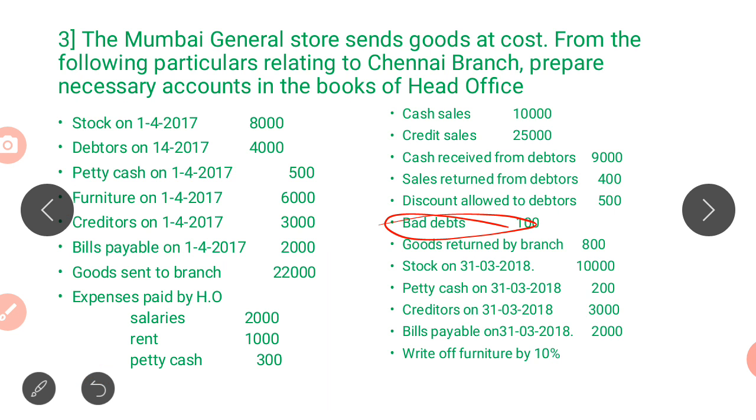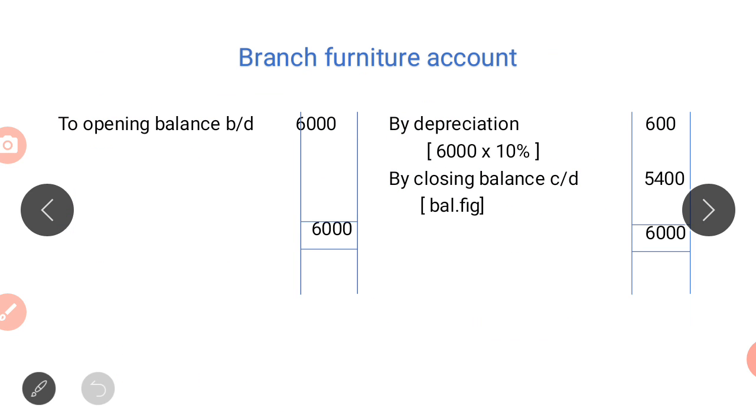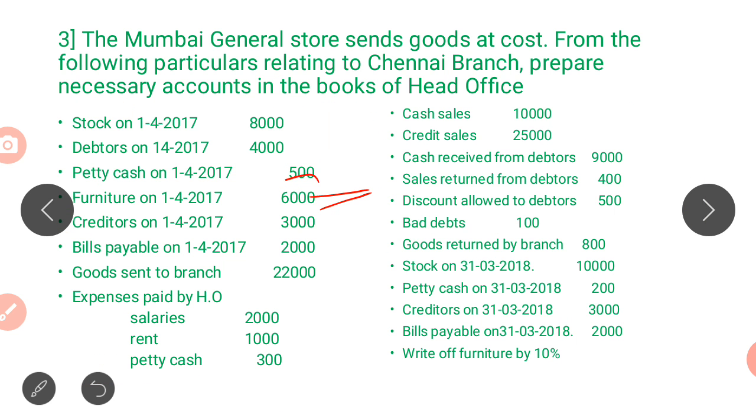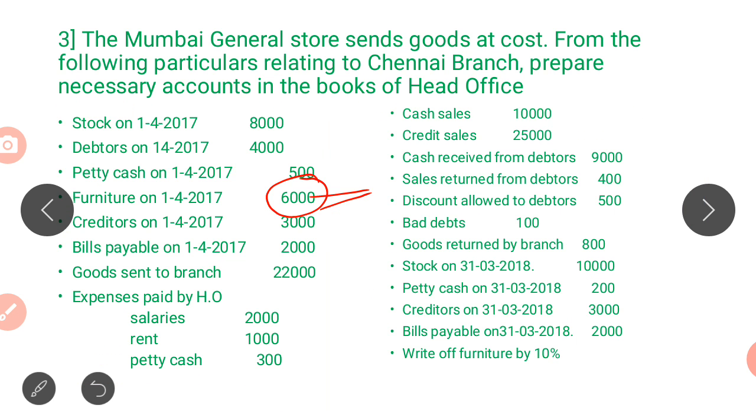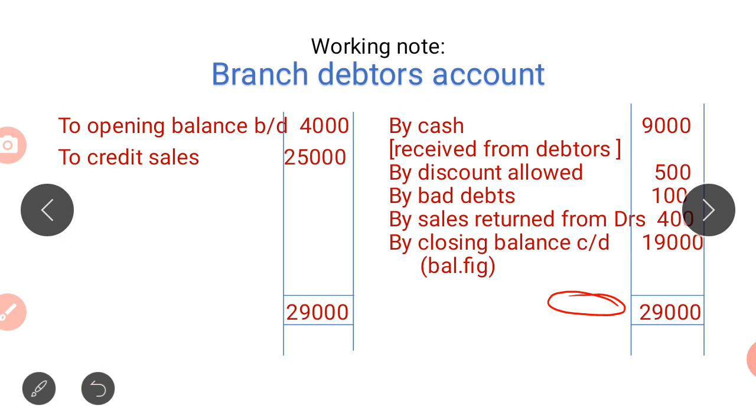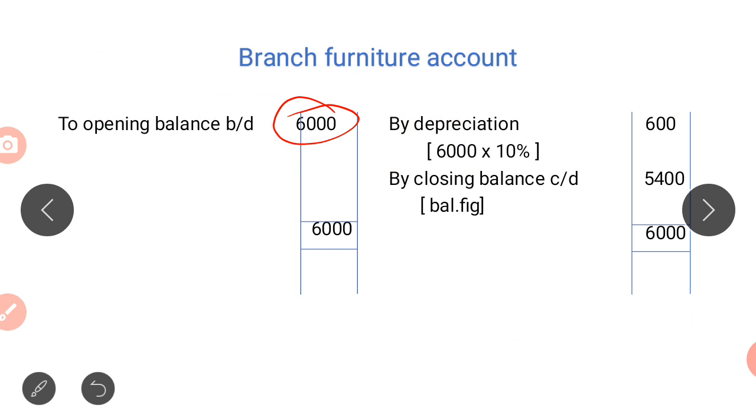So before that, we also have to calculate about, I said there is no information about furniture. We have the opening balance 6,000. So now we have to calculate the closing balance also. How will you calculate? So again, to opening balance brought down, that is given in the problem, 6,000. Same thing we have to write here 6,000. Next they have given write off depreciation, write off furniture by 10%. So what will you do? You will write off the depreciation. By depreciation. Depreciation is an expense, so we have to credit it.